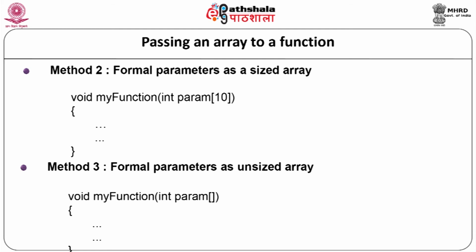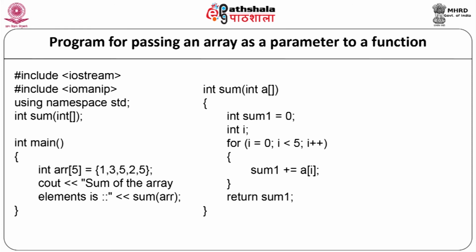Now, let us see a program to find the sum of array elements by passing an array as a parameter to a function. We will start with our program. #include <iostream>, #include <iomanip>, using namespace std. Here we are declaring the function as int sum(int []); We will start with our main function: int main(), int ar[5] = {1, 3, 5, 2, 5}. Here the array is declared as well as initialized.